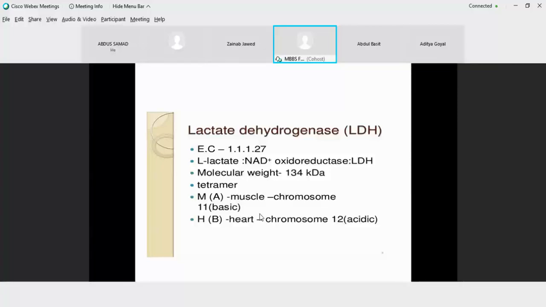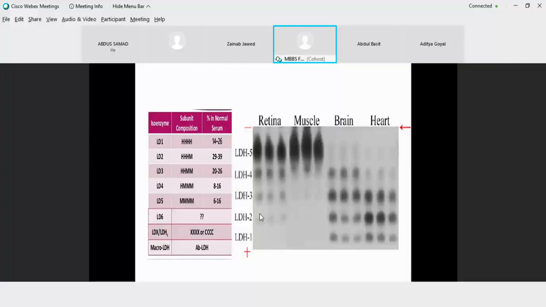This tetramer is formed by M type or H type polypeptide. So there are different combinations for this lactate dehydrogenase to be formed. If you look for the combination, all the 4 polypeptides could be of H type. So it is H4, which is named as lactate dehydrogenase 1. And this is located in the heart. Now, there could be a situation when 3 polypeptides could be of H type and 1 of M type. That is known as lactate dehydrogenase 2 in RBCs.